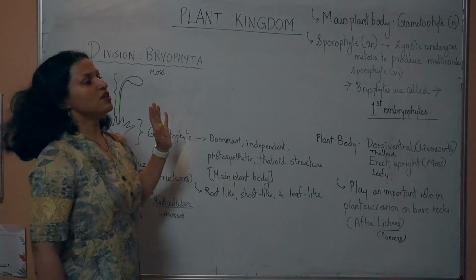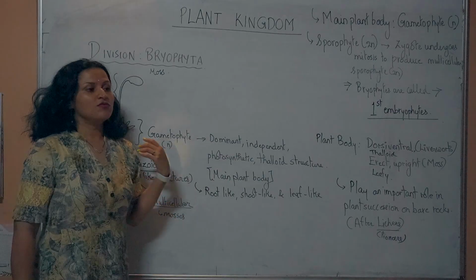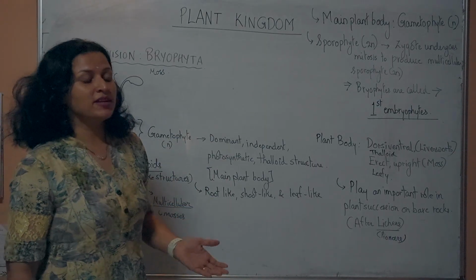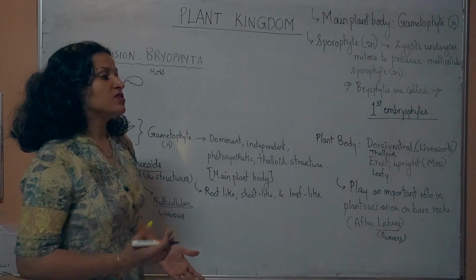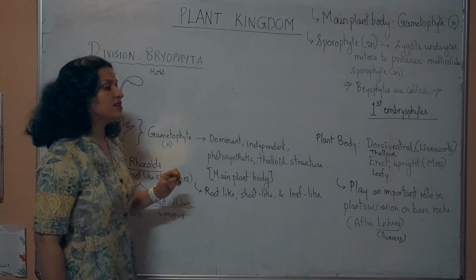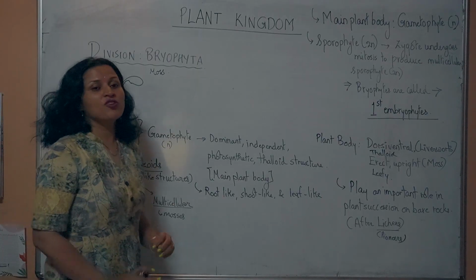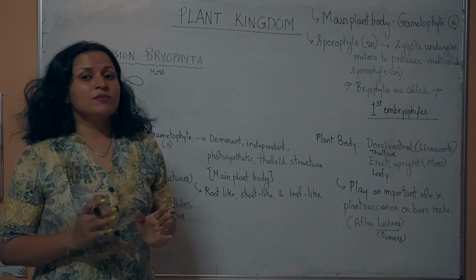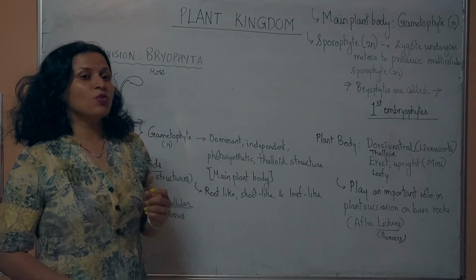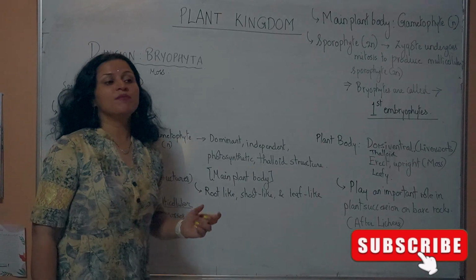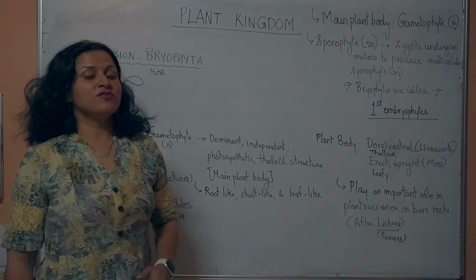So that was about the introduction of bryophytes. What do you have to know about the bryophytes? They came out of water on land, but they are still dependent on water. That's why they are the amphibians of the plant kingdom. They seldom attain great heights. Okay, and the body can be either dorsiventral or erect. The main plant body is the gametophyte, which is haploid, and the sporophyte has become multicellular in bryophytes, becoming an embryo. So they are the first embryophytes of the plant kingdom.